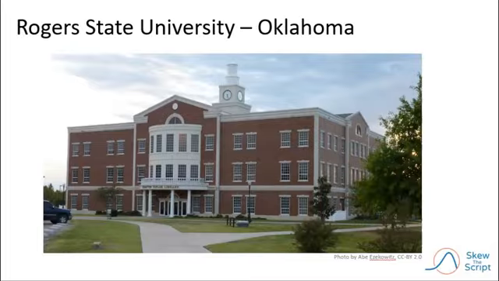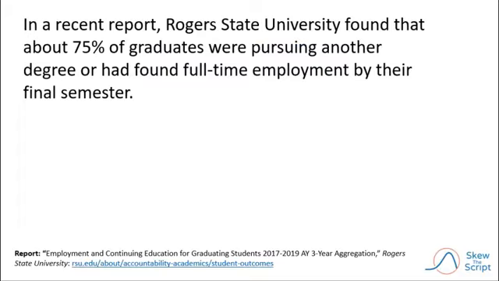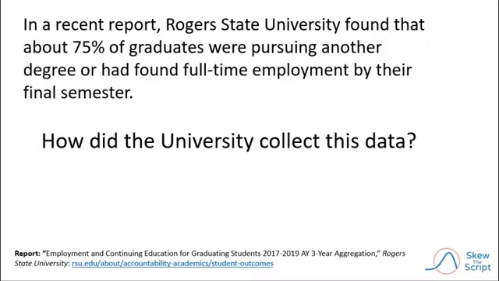To see an example of non-response bias in action, let's look at another set of pre-college data, this time from Rogers State University in Oklahoma. In a report studying graduates between 2017 and 2019, Rogers State found that about 75% of their graduates are pursuing another degree or had found full-time employment by their final semester. Again, it's impressive to look at first glance, but what do we need to look at further? So we're going to look at this time how they collected their data.